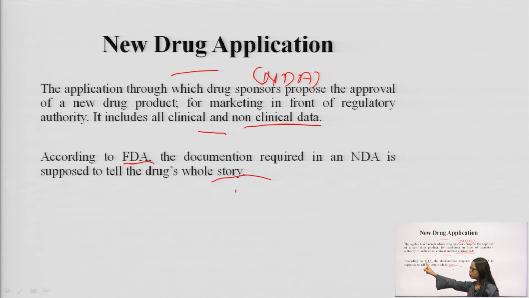According to the FDA, Food and Drug Administration, the NDA should have the drug's whole story: its identity from start to end, all its testing, clinical plus non-clinical, so that the regulatory authority can read the data and, on the basis of that data, approve the drug to launch in the market.